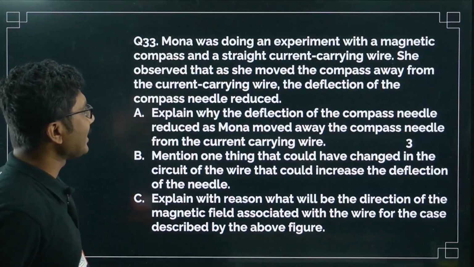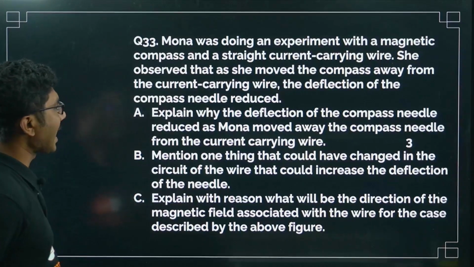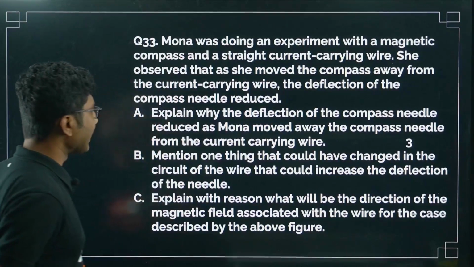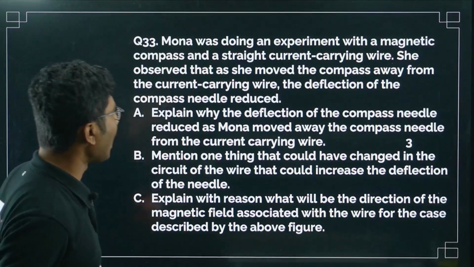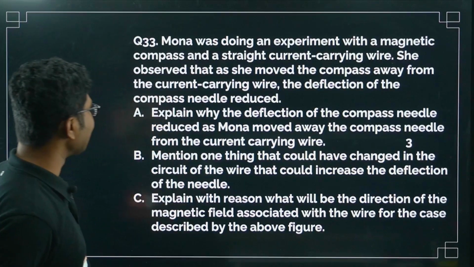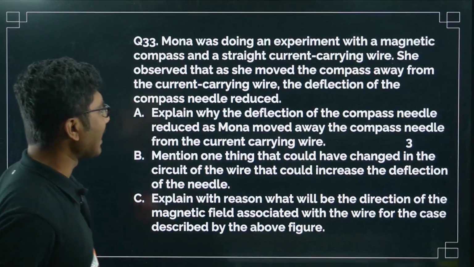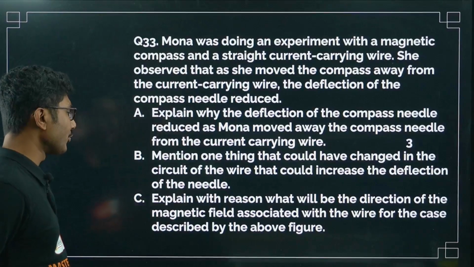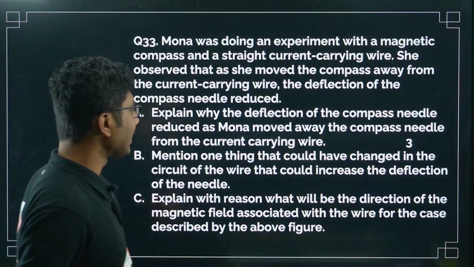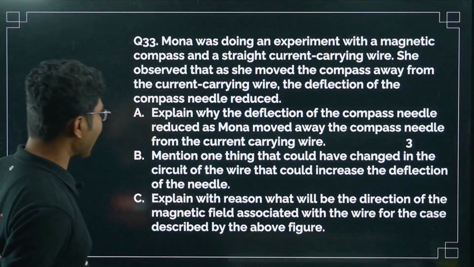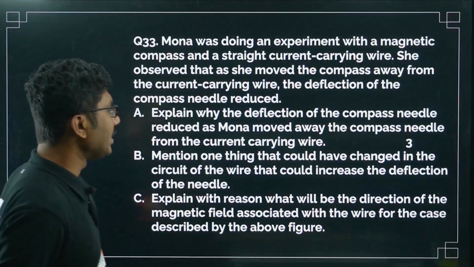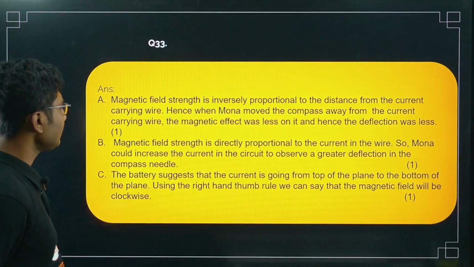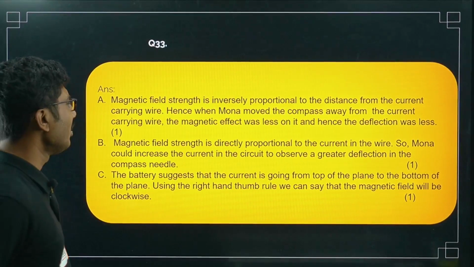Explain why the deflection of the compass needle reduced as Mona moved the compass away from the current carrying wire. Mention one thing that could have changed in the circuit of the wire that could have increased the deflection of the needle. So there are two questions. Explain with reason what will be the direction of the magnetic field associated with the wire for the case described by the above figure. So there is a figure also.